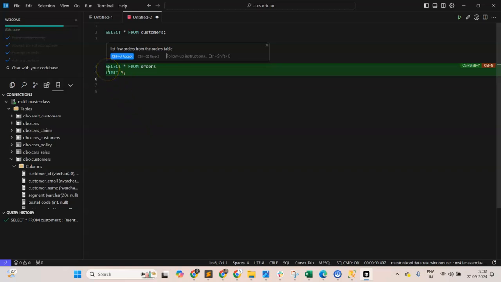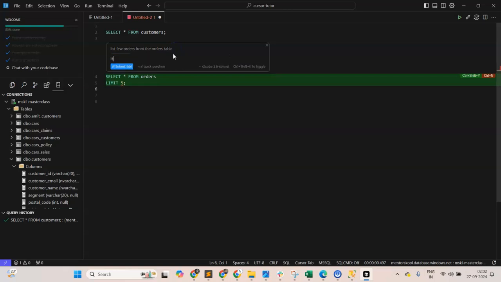Limit. See, now there's one piece of information which is missing. I'm connected to a SQL Server database, right? So it needs to have the syntax of SQL Server. So what do I need to do? I need to first tell it, hey, remember you are connected to SQL Server database. Use syntax aligned to this. Say submit.